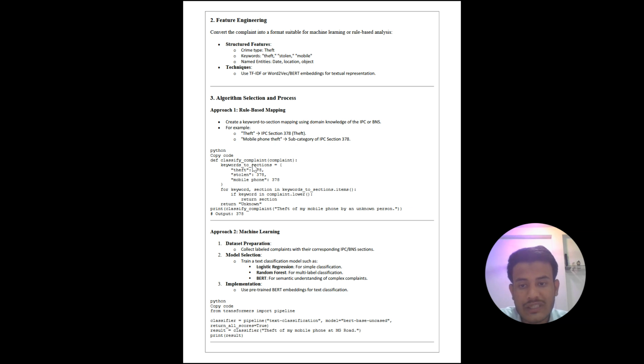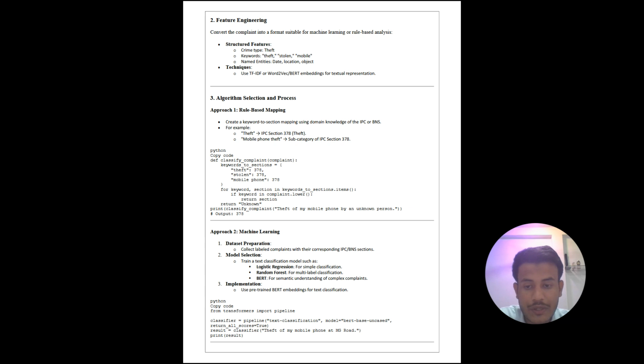So here is the Python snippet code for classifying a complaint. So here we created a function whose name is classify_complaint and pass the argument complaint, and we created a dictionary which stores the corresponding IPC section according to the crime. So in this we can see that theft corresponds to IPC section 378, stolen corresponds to IPC section 378, and mobile phone corresponds to 378, and we use a for loop to print keywords and sections, and we type a condition that keyword in lower form and print the result. And our approach 2 is machine learning. So in machine learning there are 3 steps.